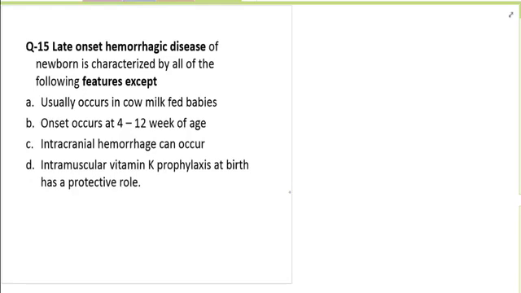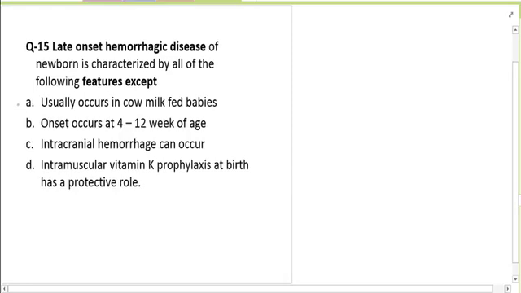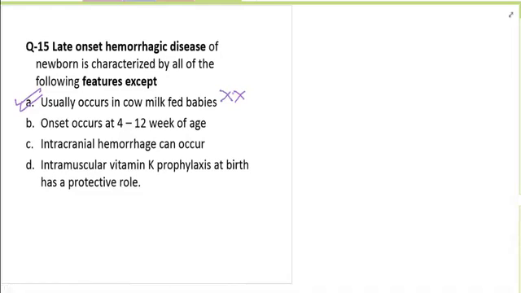Now late hemorrhagic disease is usually because of deficiency of vitamin K. So it can occur in children with biliary atresia. It occurs late, so it is not related to this. This first statement is wrong. It occurs at 4 to 12 weeks of life. It can be severe, and vitamin K may help in these patients.